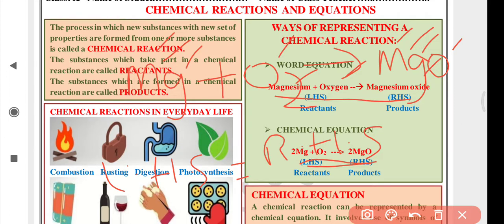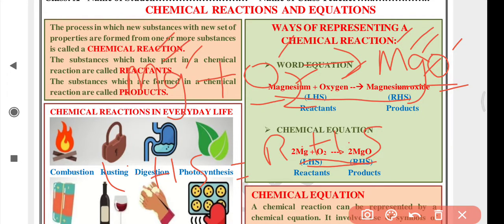It is equal. But if you see in the reactants, two molecules of oxygen are there, but in magnesium oxide only one molecule of oxygen is present. So in the left hand side, two molecules of oxygen are there. In the right hand side, there is only one molecule of oxygen. So you can't change the formula.